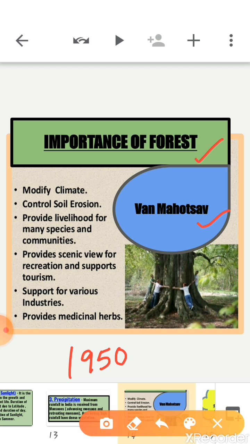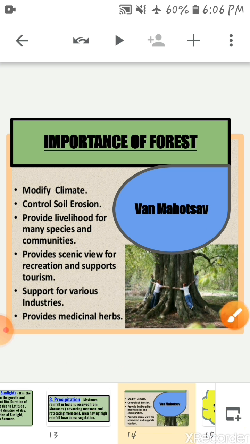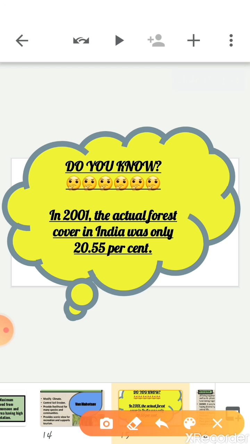So we can say that forests are very important for human beings. Do you know in 2001 the actual forest cover in India was only 20.55%, only 20.55%.